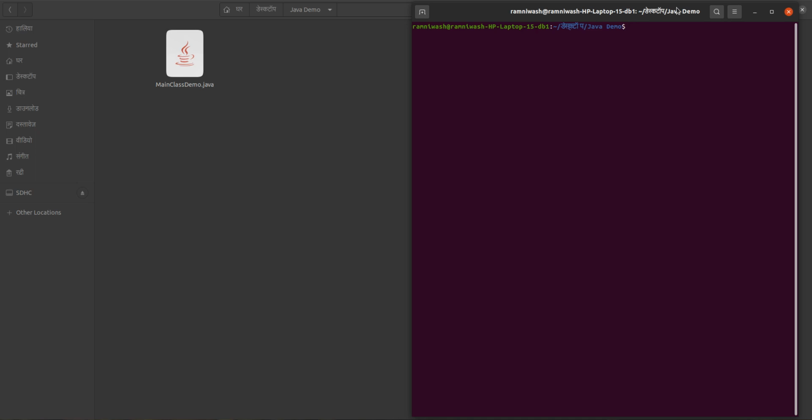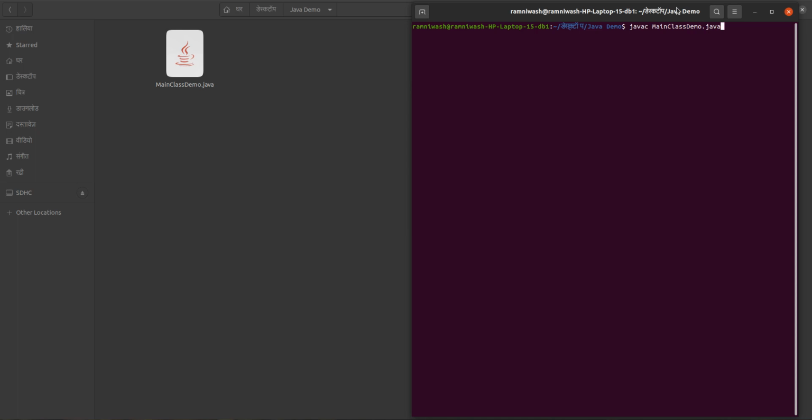So now we have to convert this code to bytecode. How can we convert that one? We have to take the help of the compiler. So this is our compiler, javac. C means compiler, Java means Java compiler. So to the Java compiler we have to supply one file. Which file? MainClassDemo.java. So by this statement, we are telling the Java compiler, we are giving one .java file that has to be converted to bytecode.